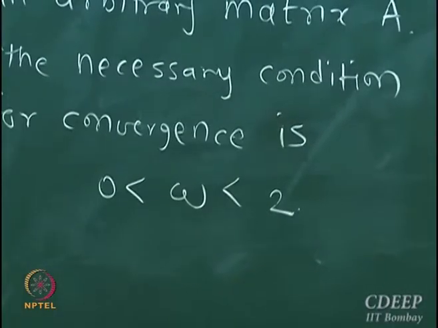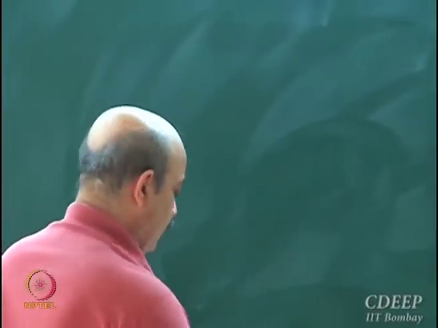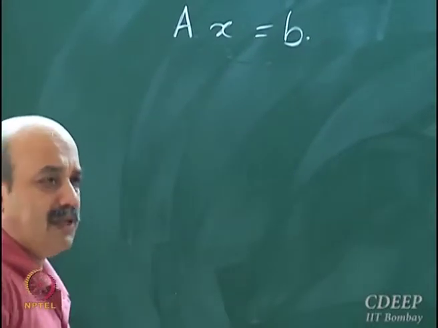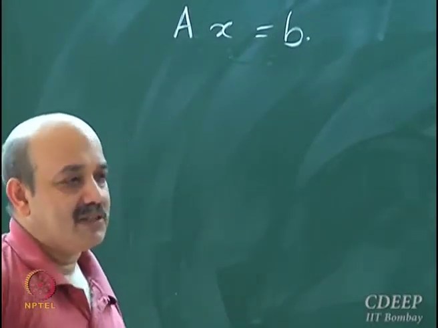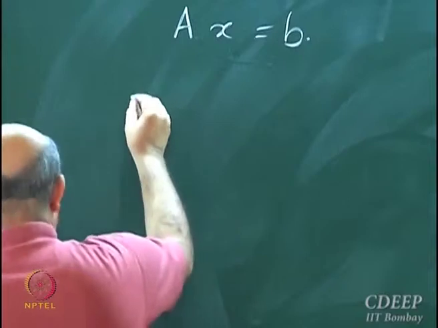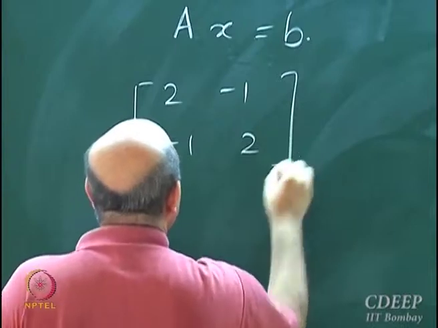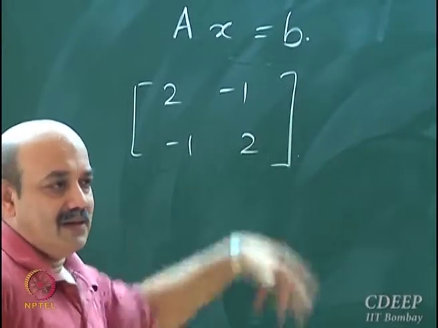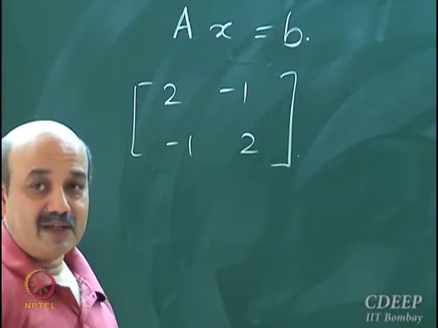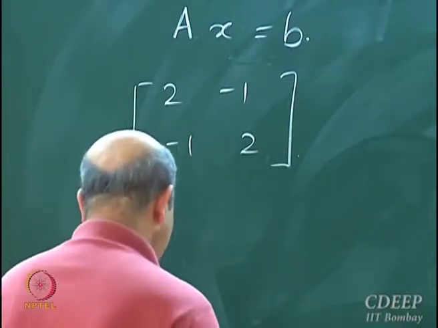This is taken from Strang's book, but it is very, very illustrative. It's a very simple problem. For such a simple problem, of course, you don't need any iterative methods; a 2 cross 2 system you can solve by hand. So my A matrix is [2, -1; -1, 2]. You will say that Jacobi and Gauss-Seidel will converge. Why? Symmetric, diagonally dominant.